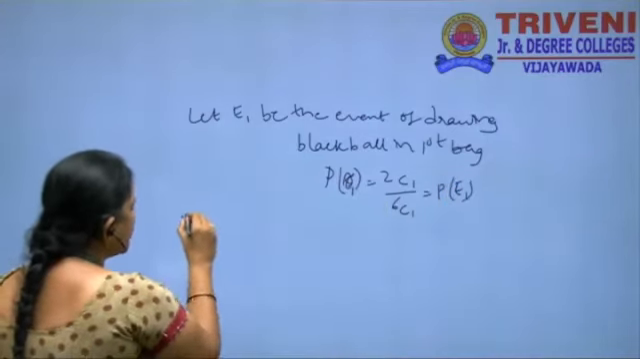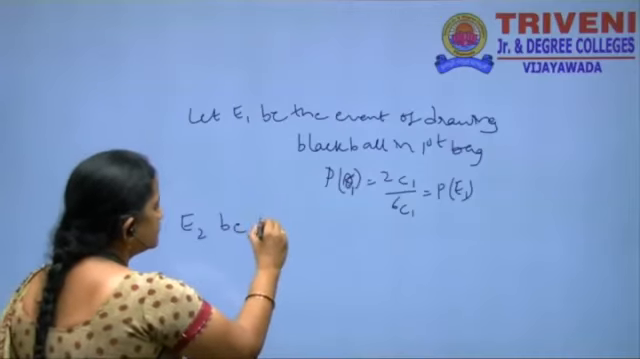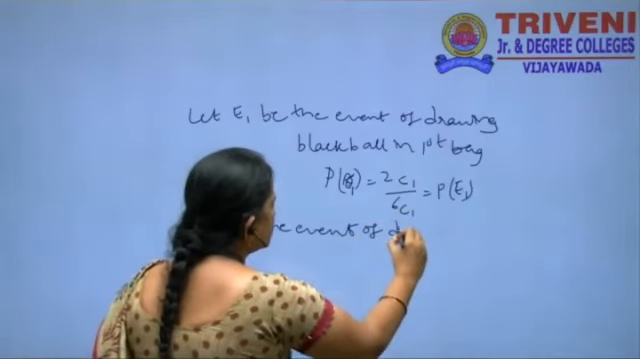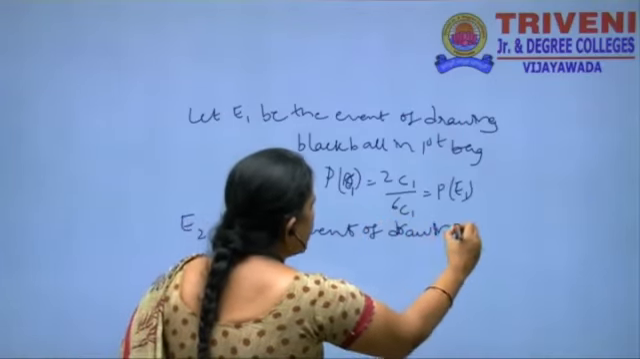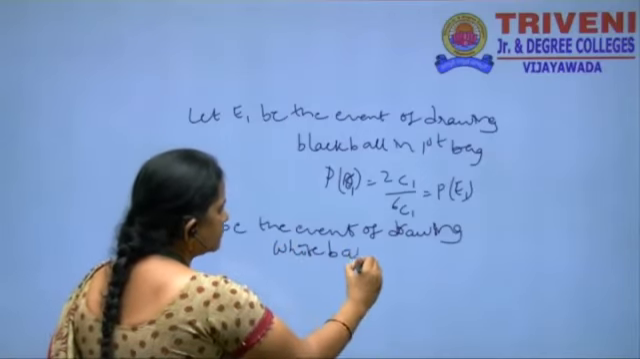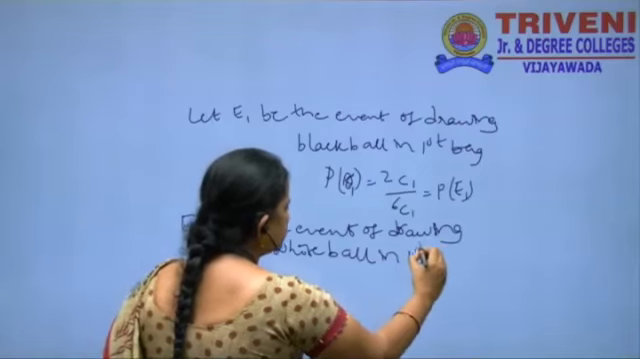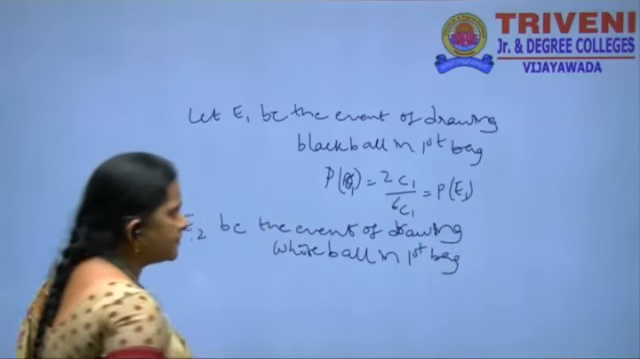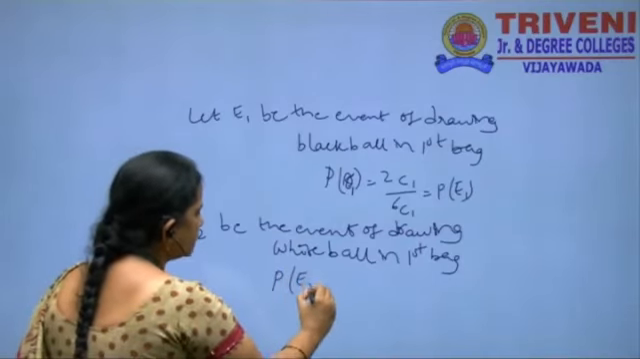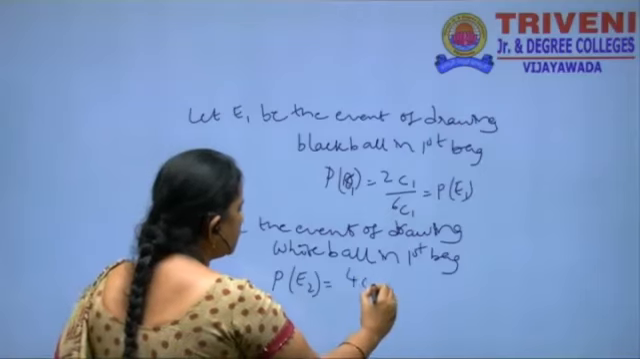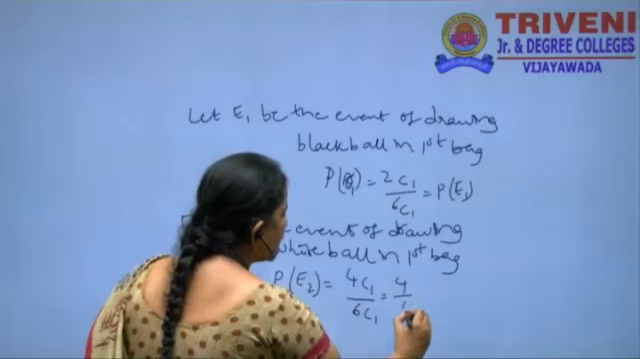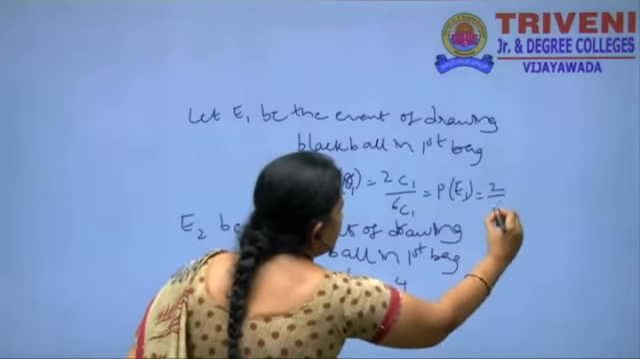And E2 be the event of drawing a white ball in the first bag. How many white balls do we have in the first bag? 4 white balls. P of E2 is equal to 4C1 by 6C1, that is equal to 4 by 6. Here P of E1 is 2 by 6.